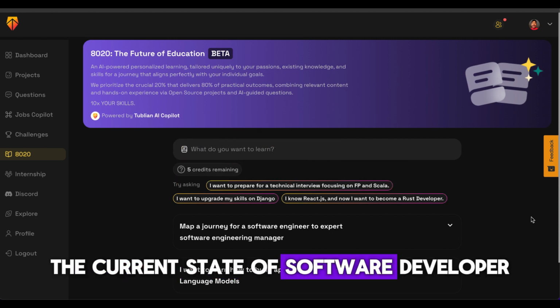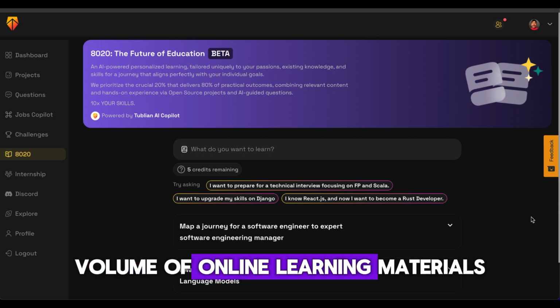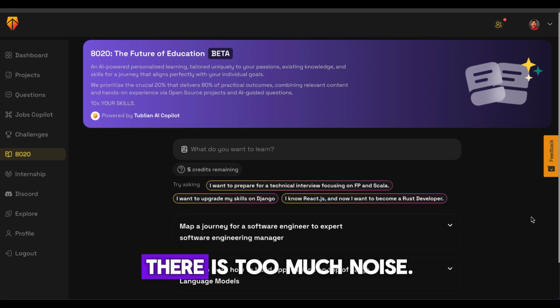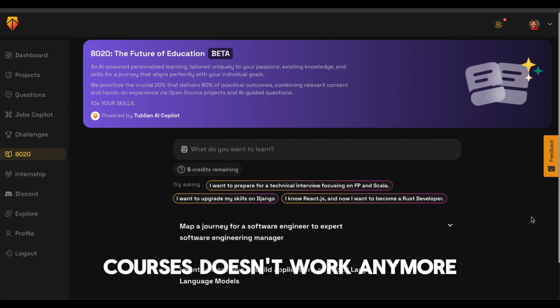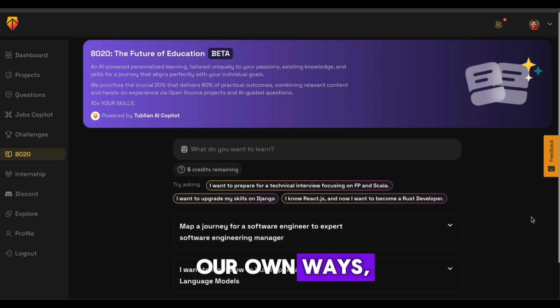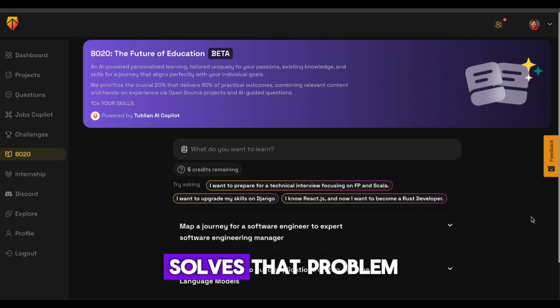The current state of software developer learning is broken and confusing. First, the sheer volume of learning content out there is overwhelming. There's too much noise out there. The second is that one-size-fits-all courses and roadmaps really don't work anymore. We are all unique in our own ways, so why do we have to take the same courses? Let's see how 8020 solves that problem.